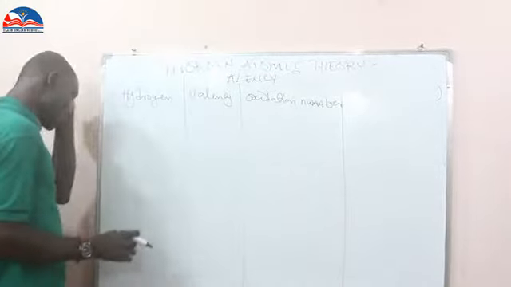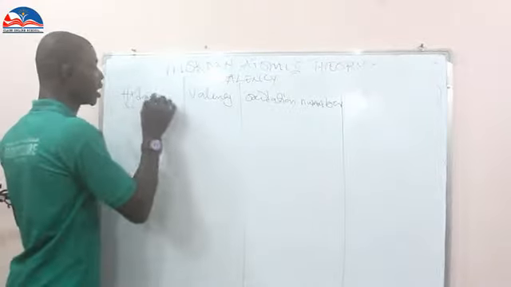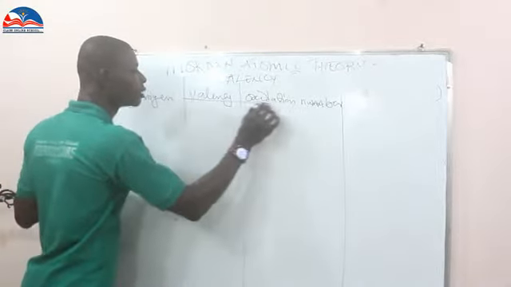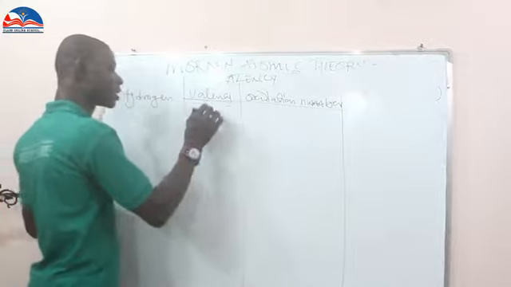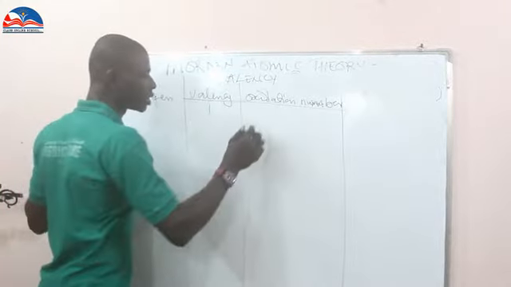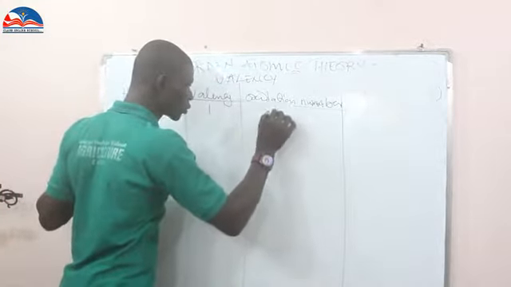Hydrogen has a valency of 1 and an oxidation number of +1.